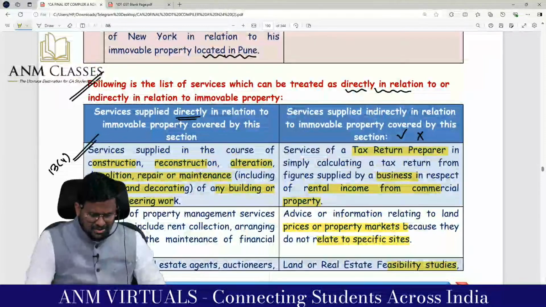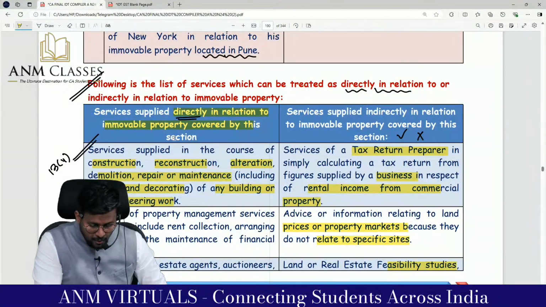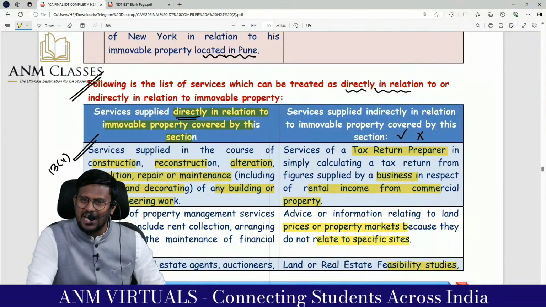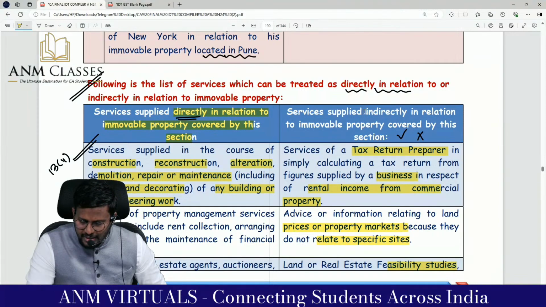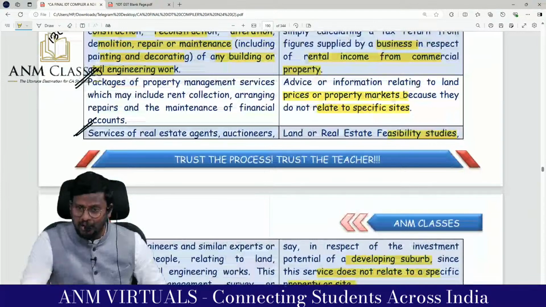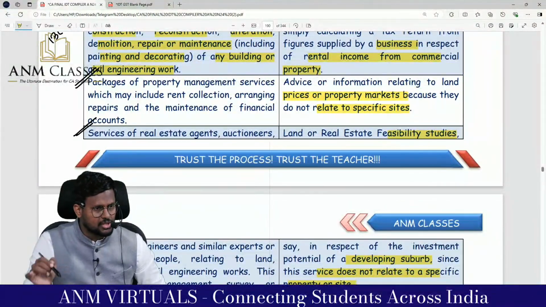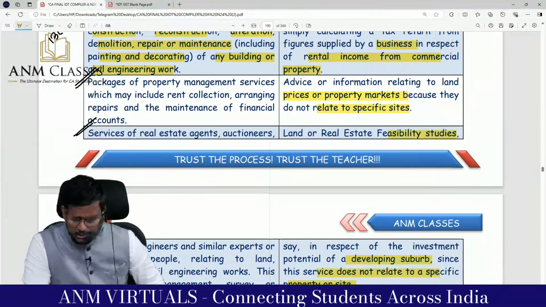So this is just a list, no need to by heart or anything. Sir, the left hand side saying that service supplied directly in relation to immovable property is covered by this section. That means only these activities are covered by 13 subsection 4. And service supplied indirectly in relation to immovable property is not covered by this section. That means these are not covered by 13 subsection 4. This may be covered by 13 subsection 2. Comfortable? Are you all really with me?